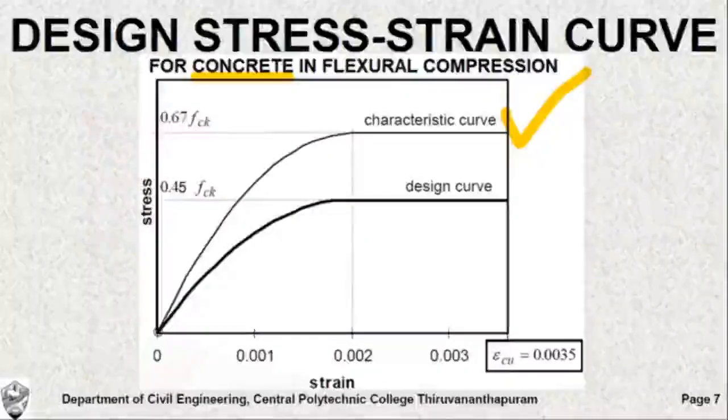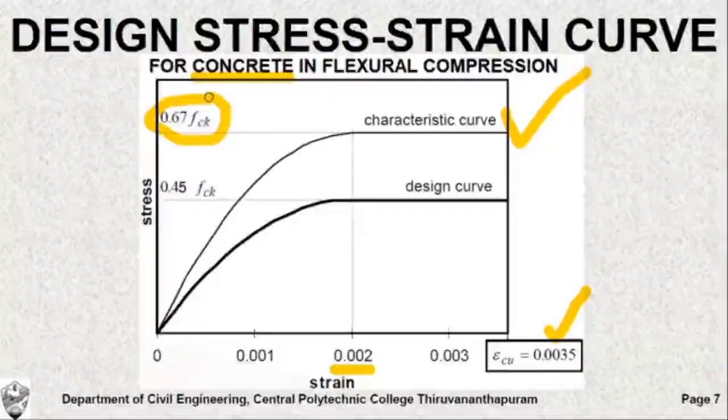As you increase the load, initially the stress strain behavior is linear, a straight line, and later it becomes non-linear. At a particular value of strain equal to 0.002, the stress strain behavior becomes flat and parallel to the strain axis, and it continues up to a maximum strain of 0.0035, which is the ultimate compressive strain in concrete. And the maximum stress that can be achieved by concrete in structures is 0.67 fck, which we have already discussed.